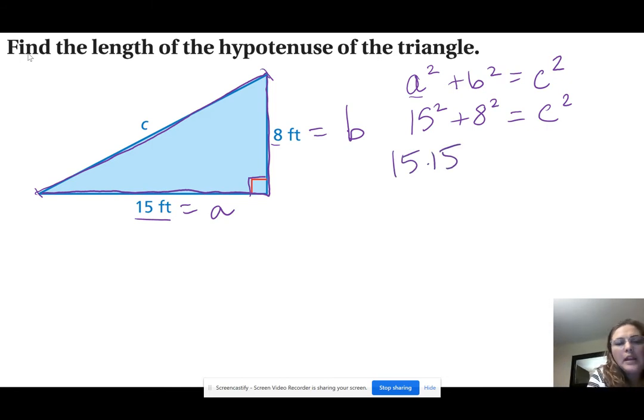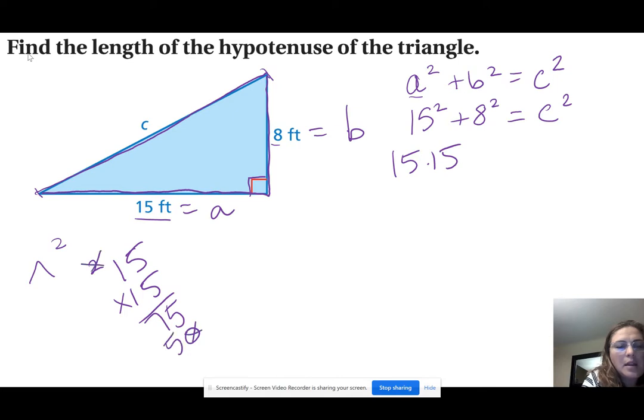Okay, 15 times 15. You can use your calculator. The little caret button means squared, and then you can put a 2, and that will square it for you. But I don't have a calculator with me right now, so I actually have to do the math, which is fine.